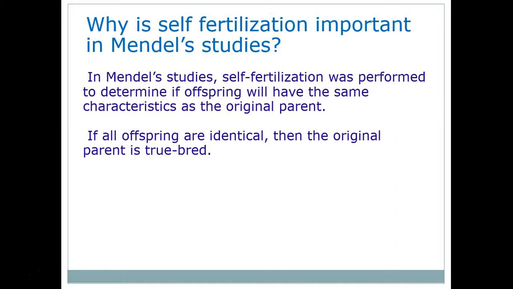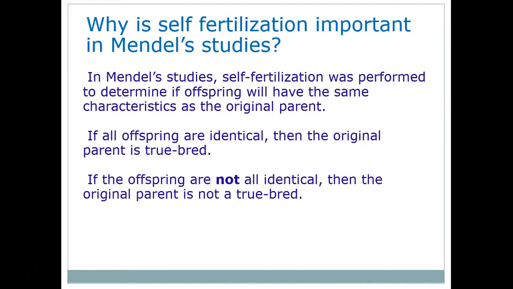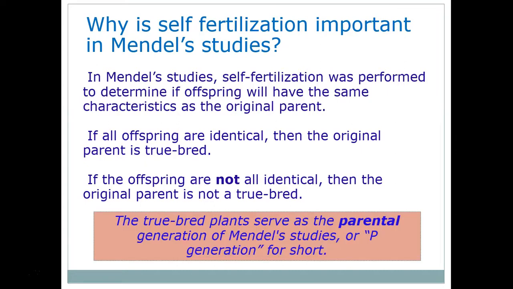There's no small trait. If Mendel was self-fertilizing and he received some tall plants and some short plants, then he would know that the parent was not true bred. It didn't just have the tall gene. There are also short genes inside the parent.